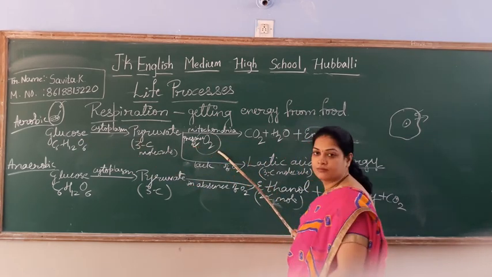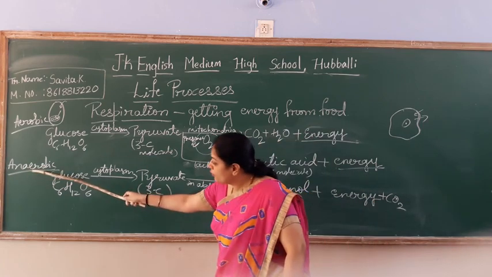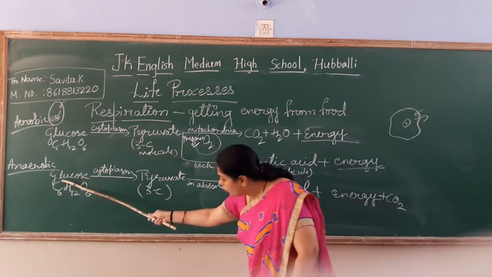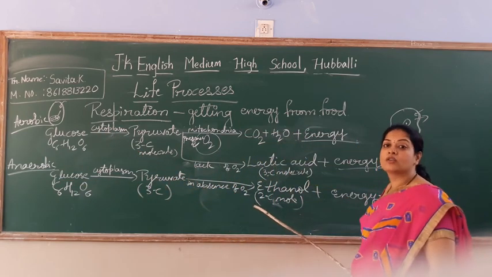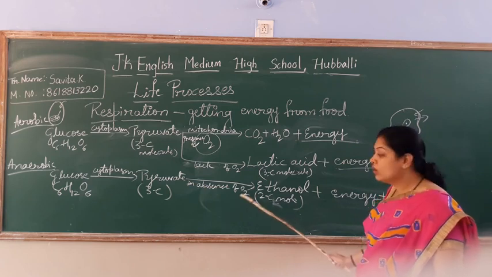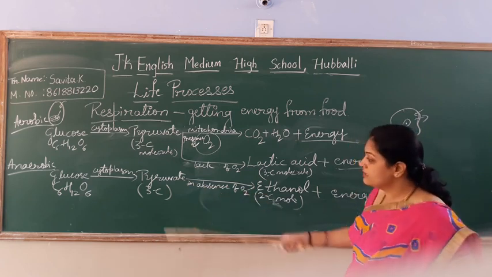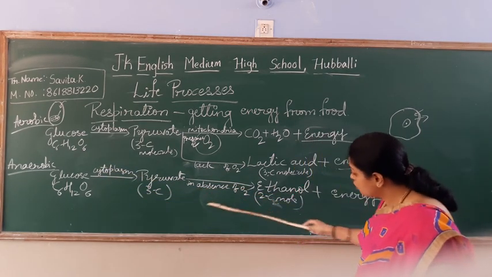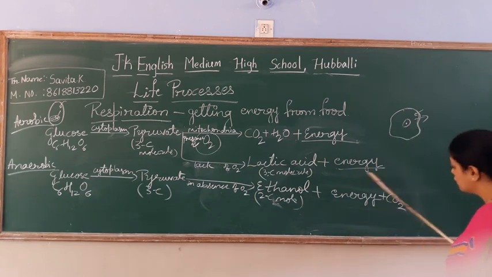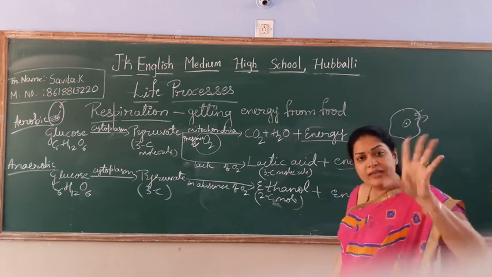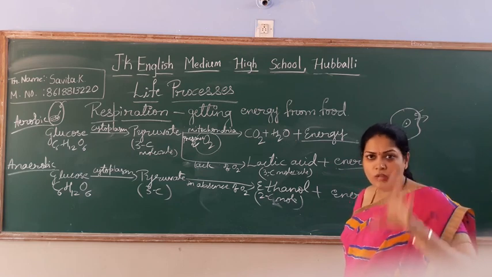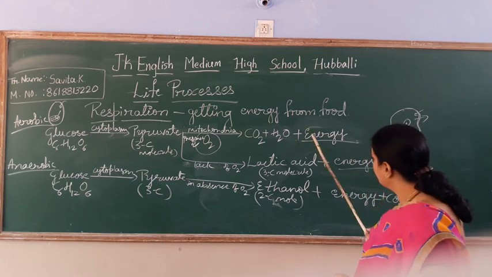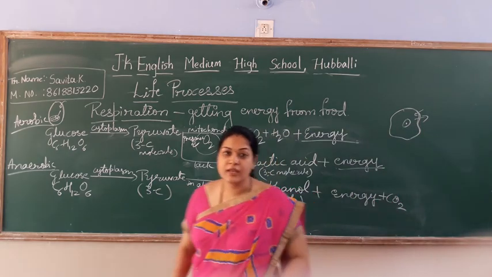Anaerobic respiration is getting energy from food in absence of oxygen. So this is called anaerobic respiration. When there is absence of oxygen, energy production is very less. Only 2 ATP, adenosine triphosphate, but in aerobic respiration you are getting nearly 38 ATP.